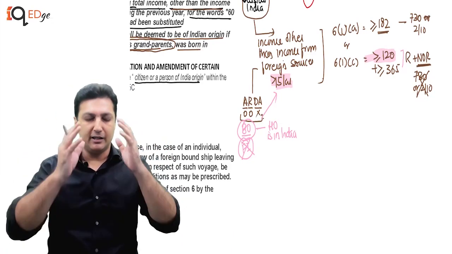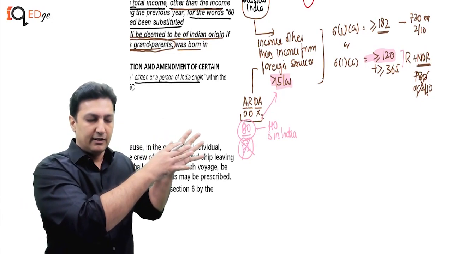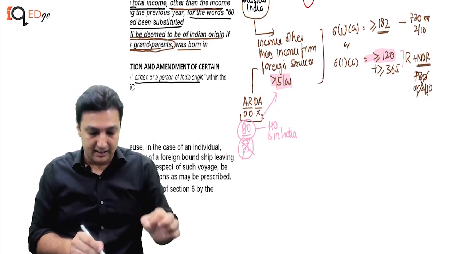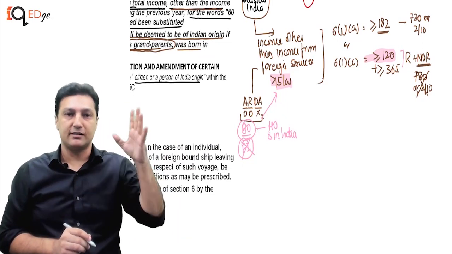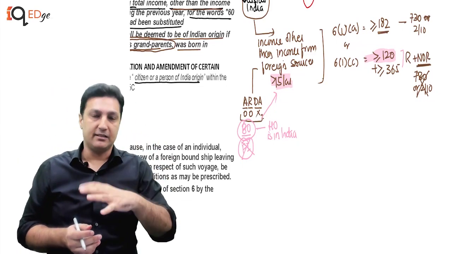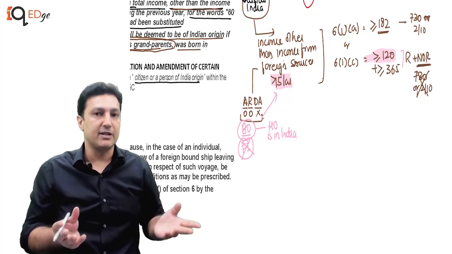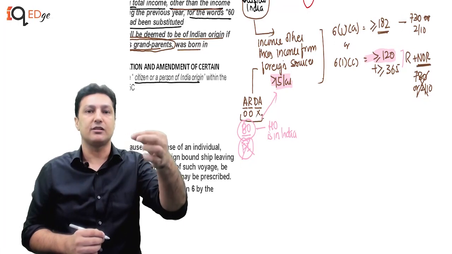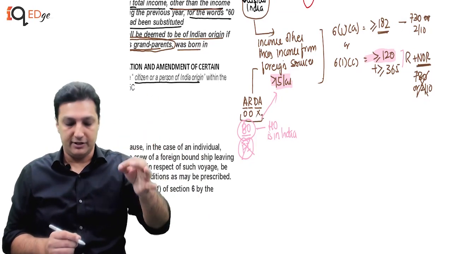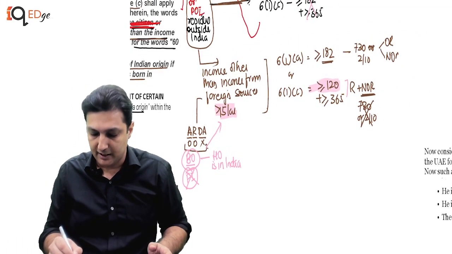So now, keep it in your mind, a person residing outside India, being an Indian citizen, person of Indian origin, if he comes to India, we need to check two things first. Whether his income other than from foreign sources is more than 15 lakhs or less than equal to. If it is more, then we see 120 days plus 365. If he satisfies 120 and 365, then he becomes a resident, but he remains a NOR till he crosses 182 days. Once he crosses 182 days, we then check the additional conditions and he may then either be an OR or NOR. Just keep that in clear.